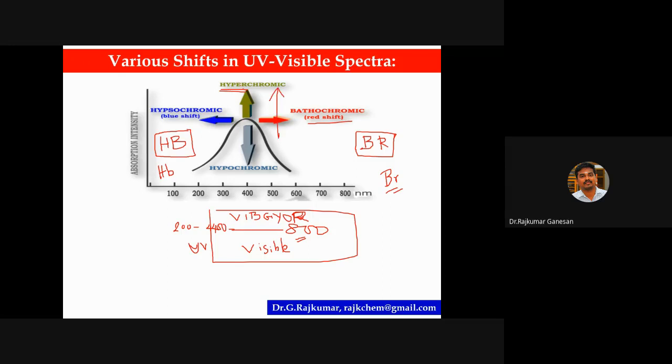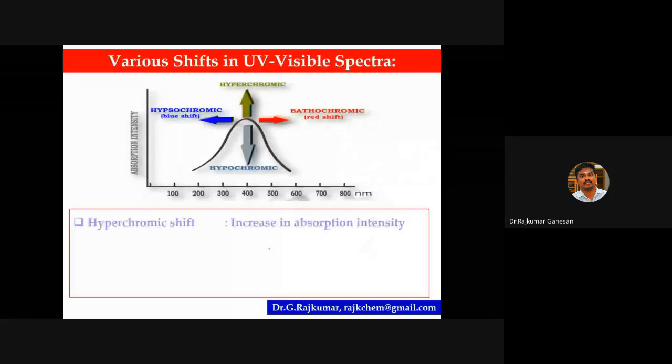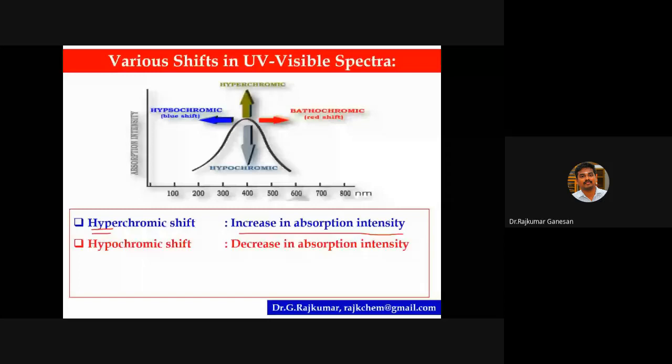So just opposite to hyper, it's hypo, the decrease of intensity. If you remember it in this way, you will never forget the various shifts of UV visible spectroscopy. Hyperchromic: hyper, you remember the term hypertension, so the increase of absorption intensity. Hypo is just the opposite, that is a decrease in absorption intensity.